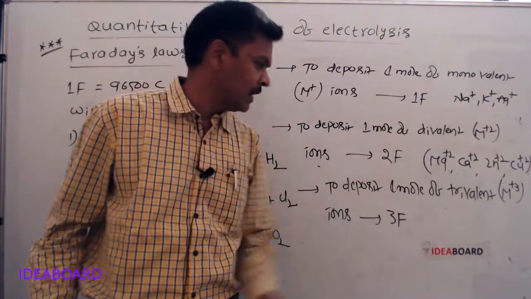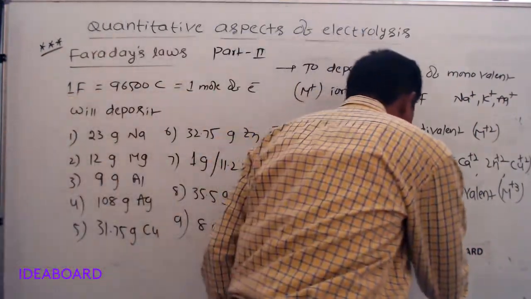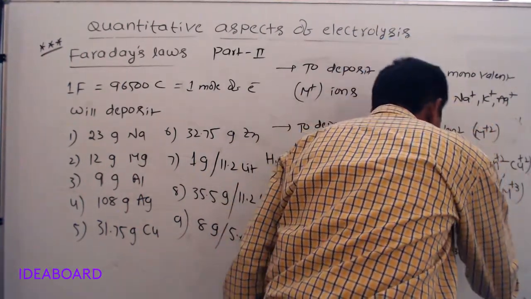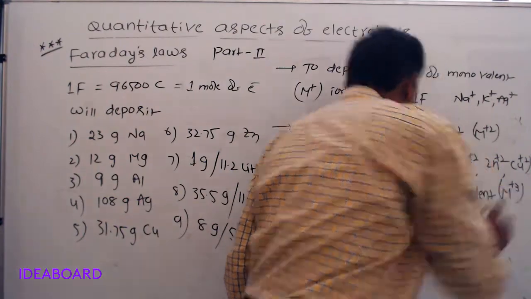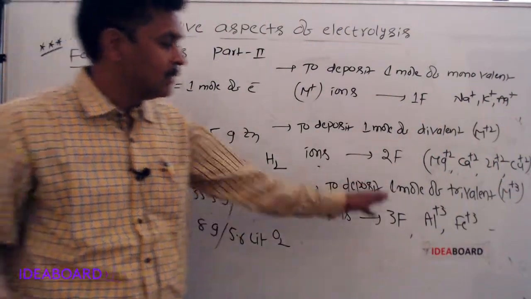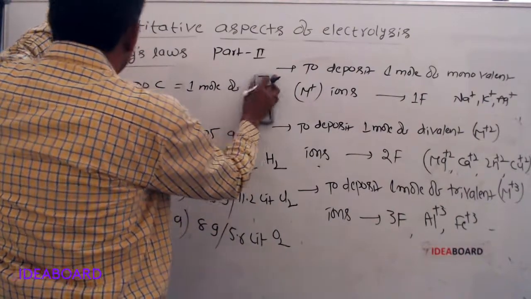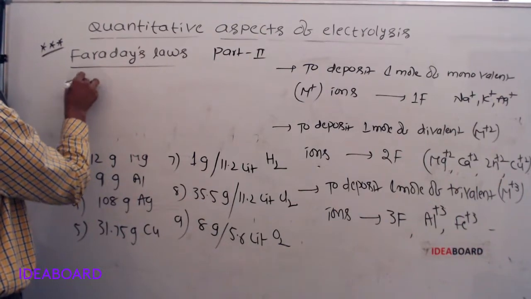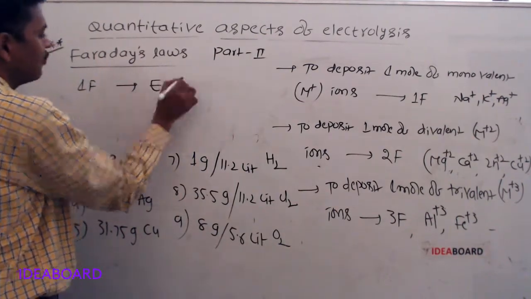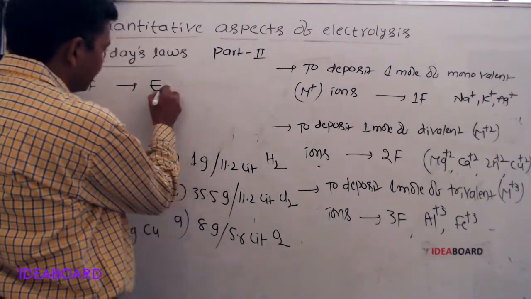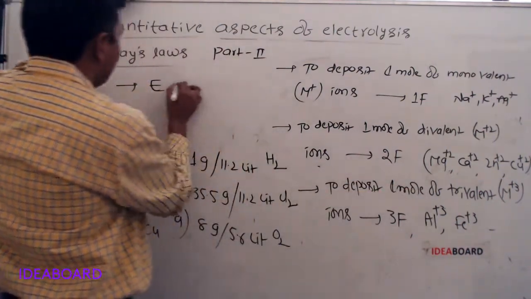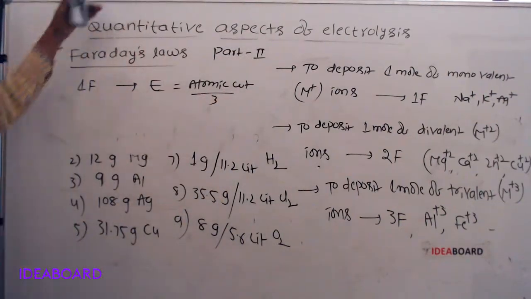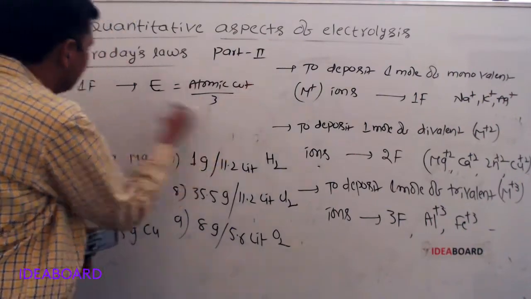Examples: Al plus 3, Fe plus 3, etc. So in the case of trivalent ions, 1 Faraday will deposit E amount of substance, which means its atomic weight by 3. Then to deposit the atomic weight of substance, 3 Faradays will be required.